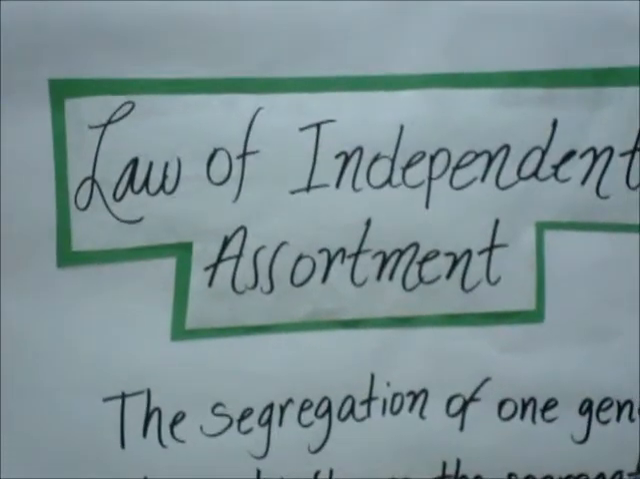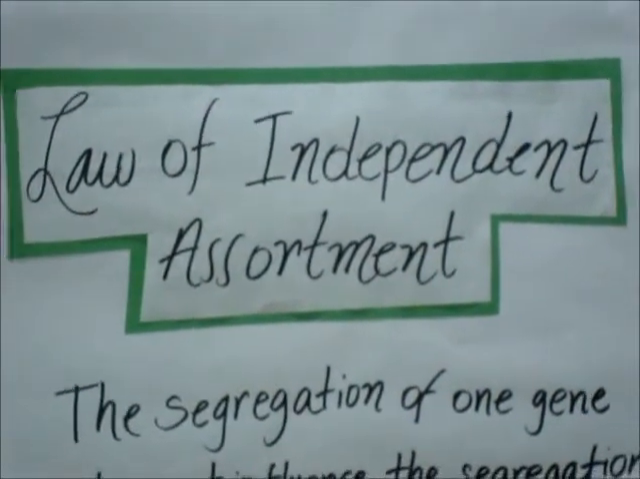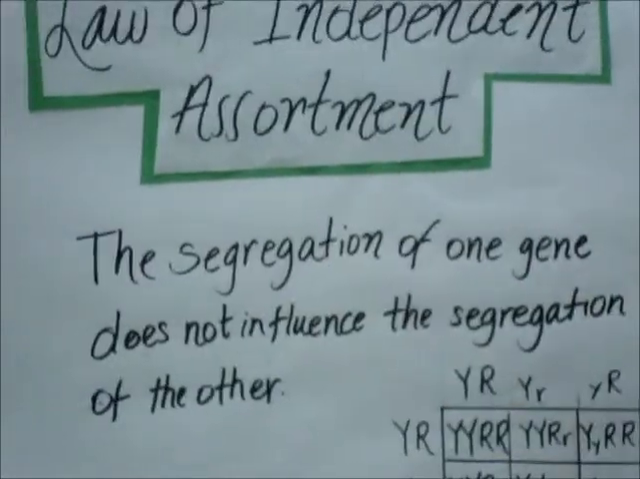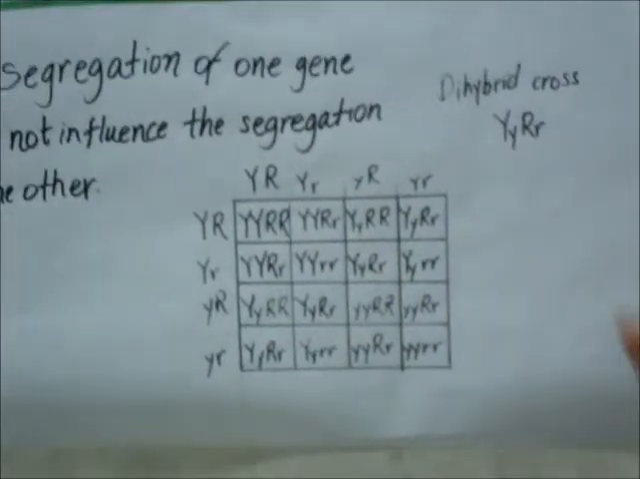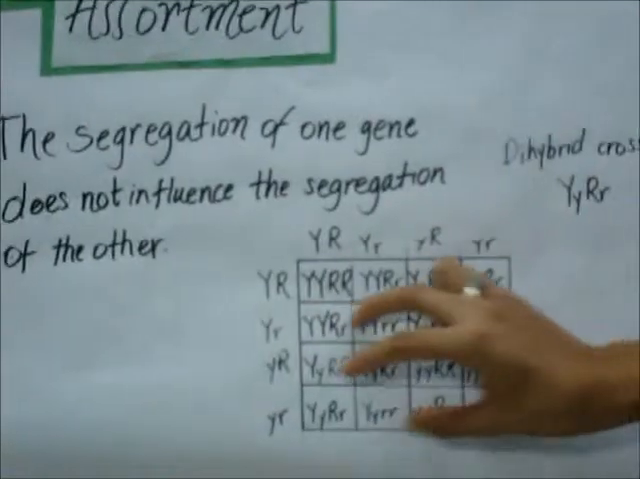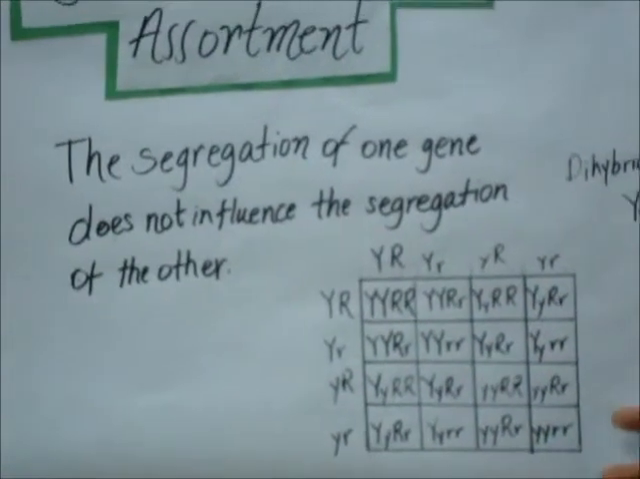And our third law, which is the law of independent assortment, states that the segregation of one gene does not influence the segregation of the other. Now we have a dihybrid cross, which would be this, and the results would be this. It might seem a little confusing, but now let's take a ratio of what would be the characteristics of each of the offspring.